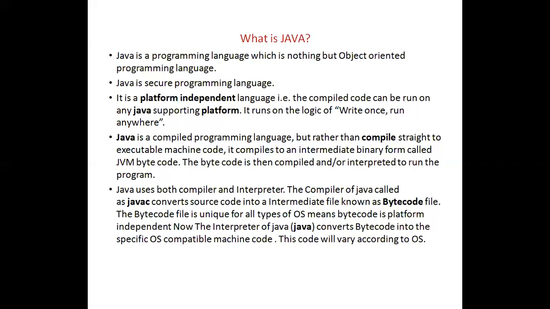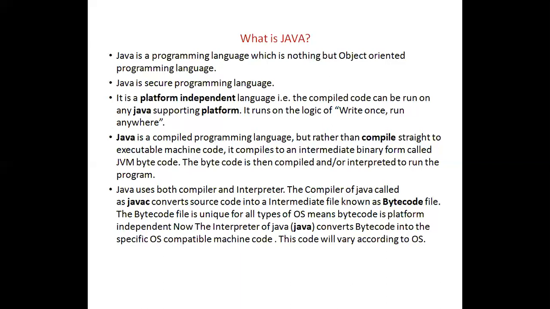That dot class file is the same for all operating systems, and it contains the bytecode format. Now the interpreter of Java converts that bytecode to specific operating system compatible machine code. This code will vary according to the operating system.